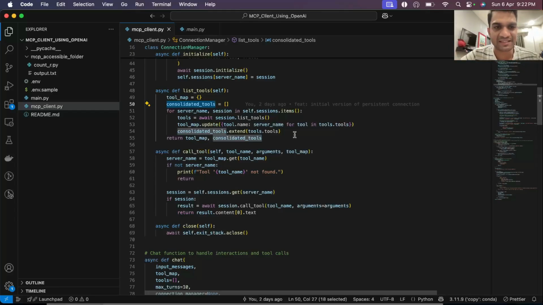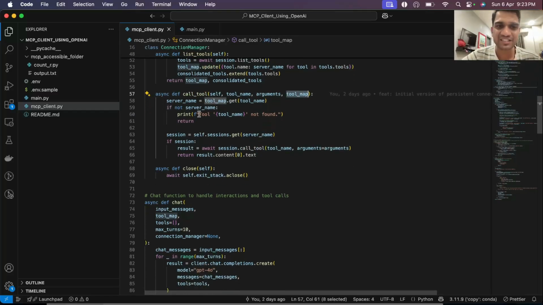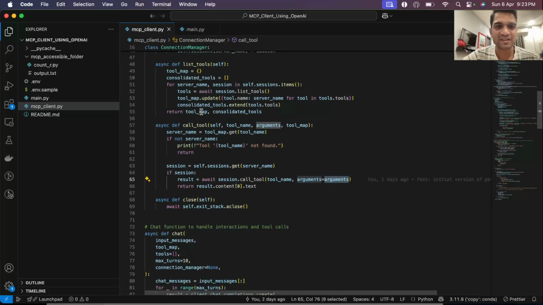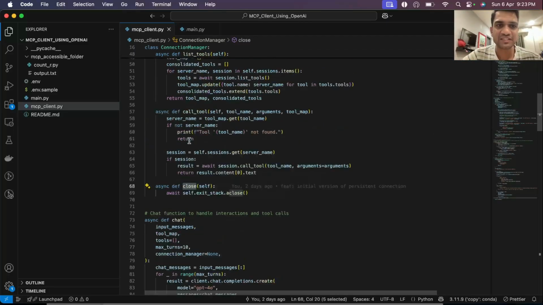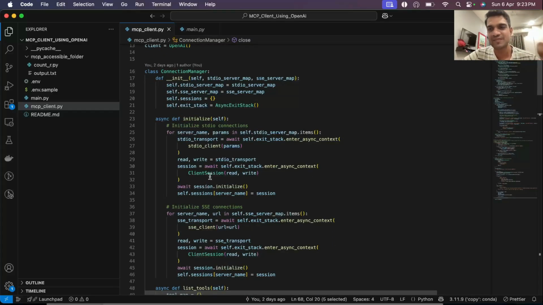And then we have a call tool function here, which is given a tool name and arguments, and it takes in tool map as well, so it knows which server through which we want to run the tool. Once we get the server name, we'll call the call tool API for that server's session. So we have abstracted call tool and list tools here to manage multiple servers, and then we have a basic close. This ConnectionManager is basically what you need to understand. This is where all the actual MCP client code lies.